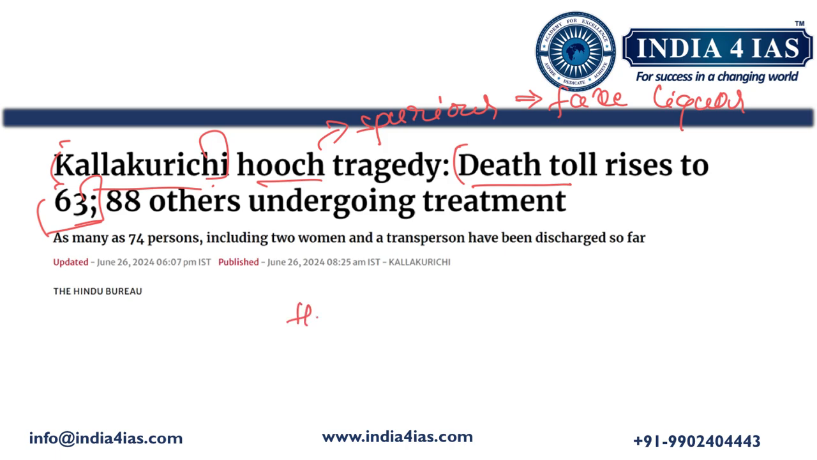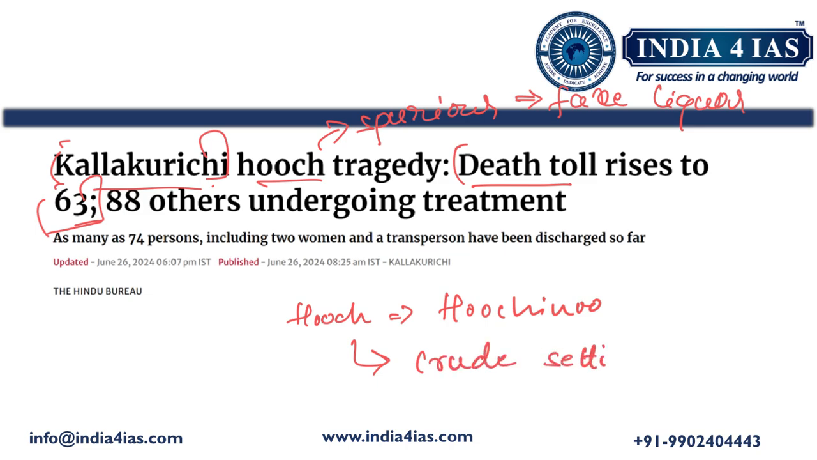The term hooch comes from the Hoochino tribe in Alaska. This tribe is famous for making strong liquor using crude methods. Unlike branded liquor made in factories with quality control, hooch is made in crude settings. It means there is no quality control and no proper method followed. So it is done using crude methods.